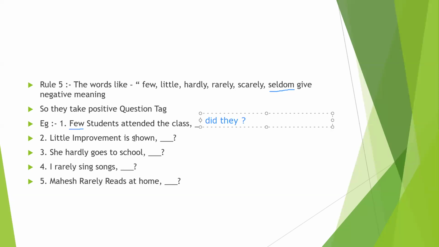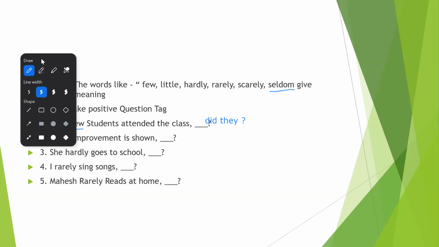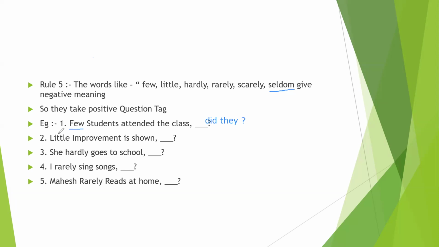Now let's see the next one: little improvement is shown. Here the word is little. When there is little, we write the positive question tag only.